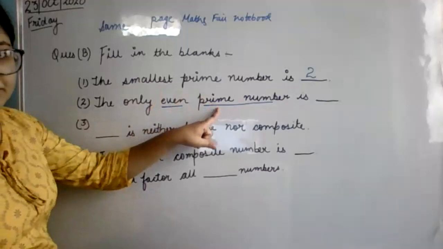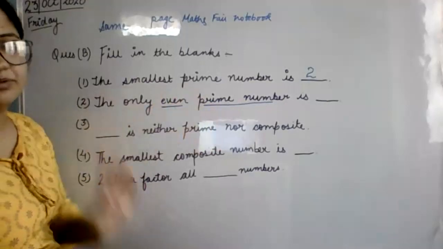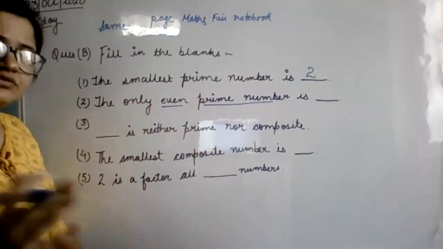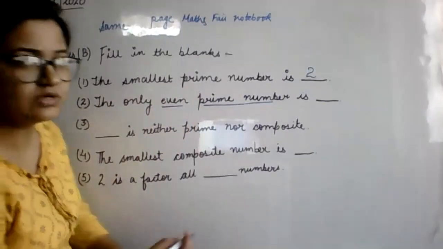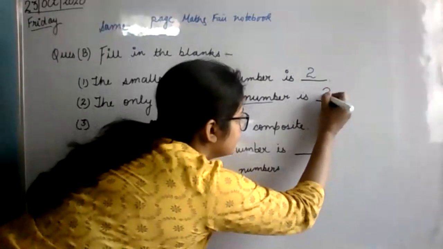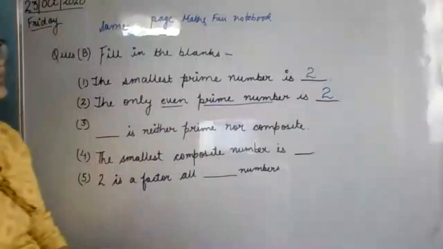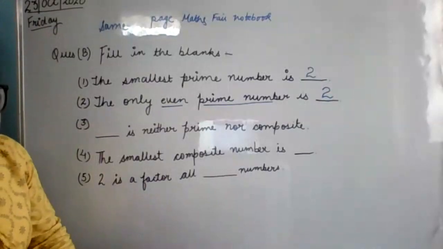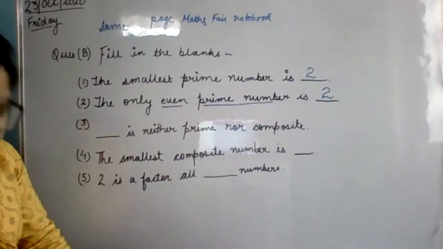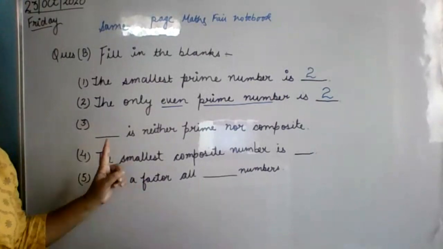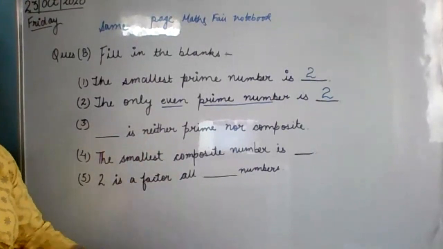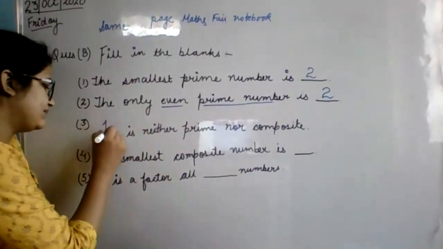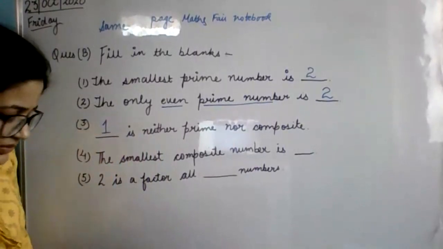The only even prime number is 2. What is an even number and also a prime number? Obviously 2. There is no other than 2. Other even numbers are not prime numbers. 1 is neither prime nor composite. This I told you many times.